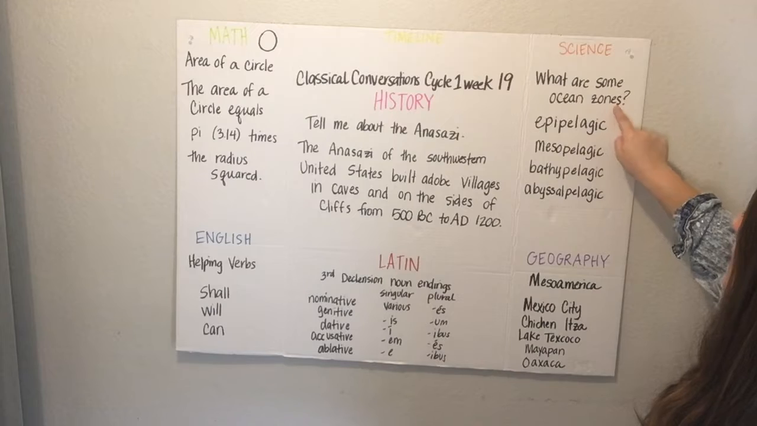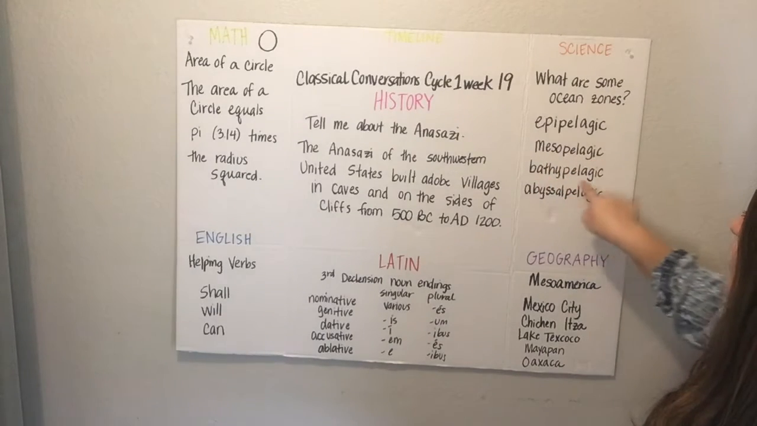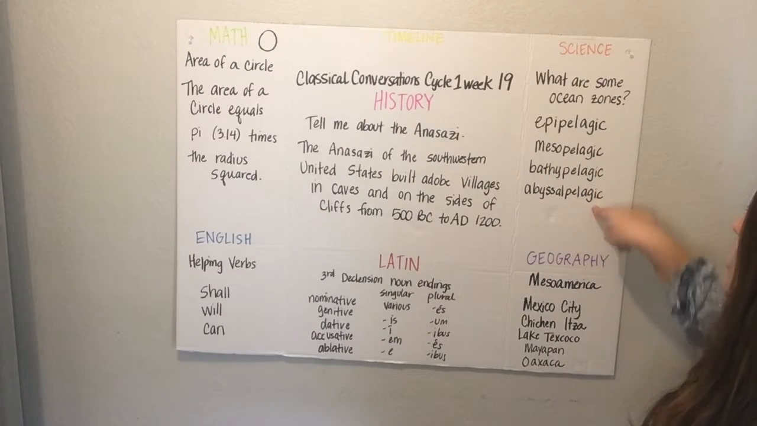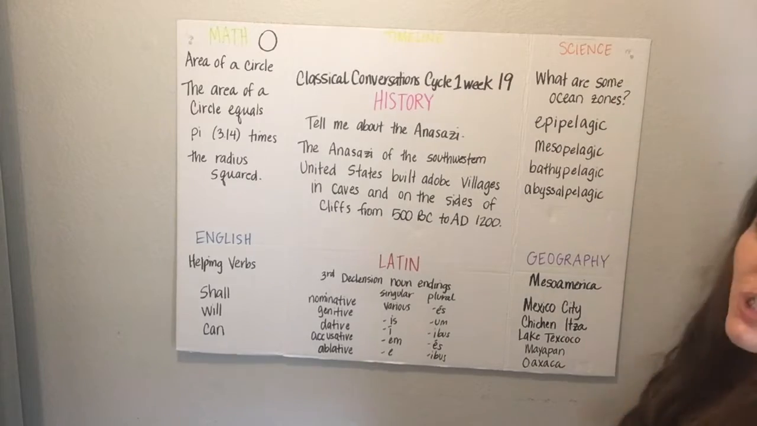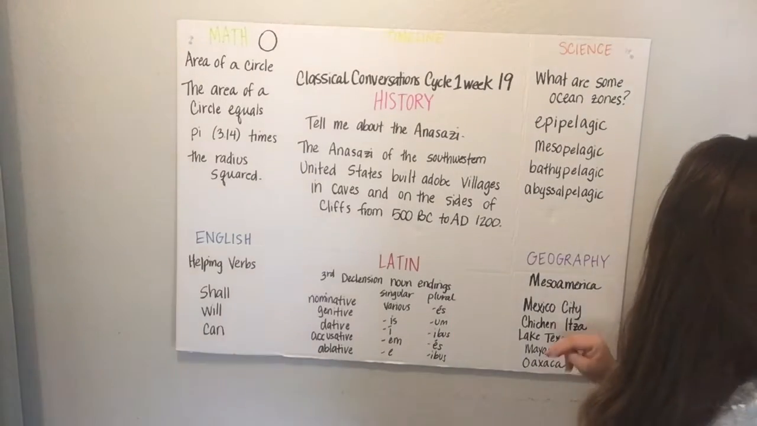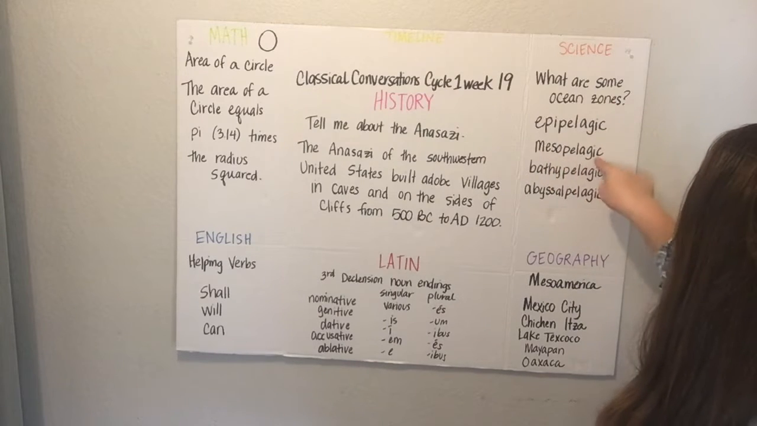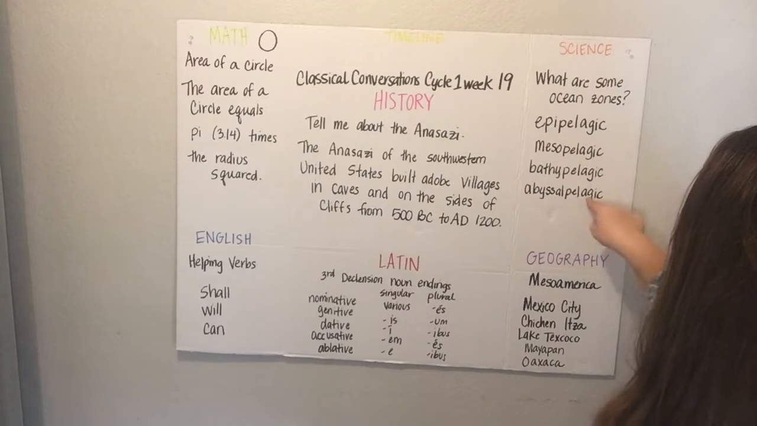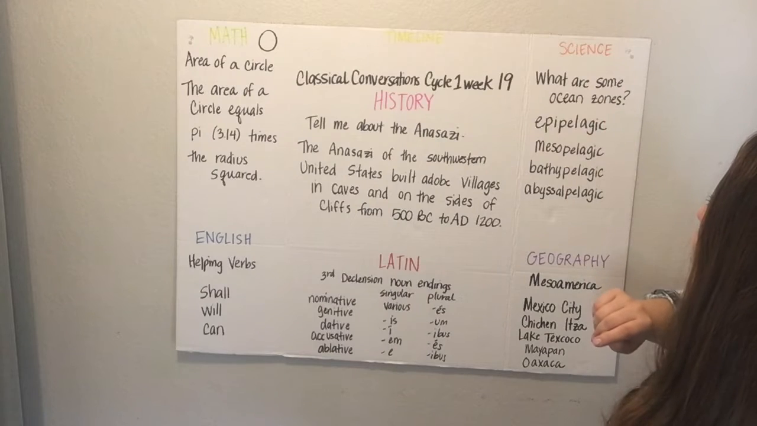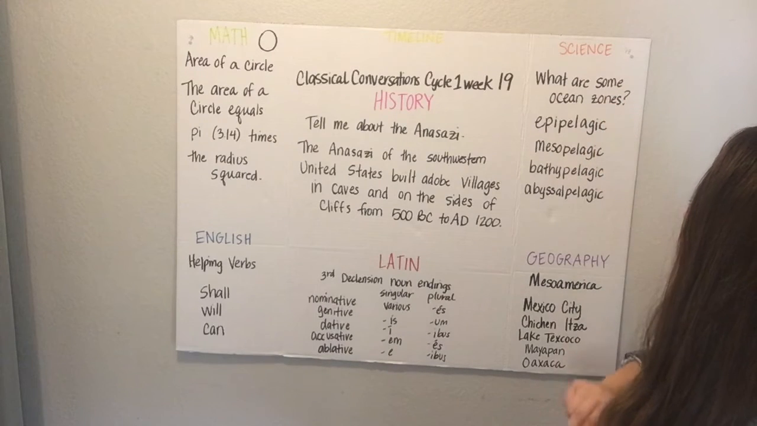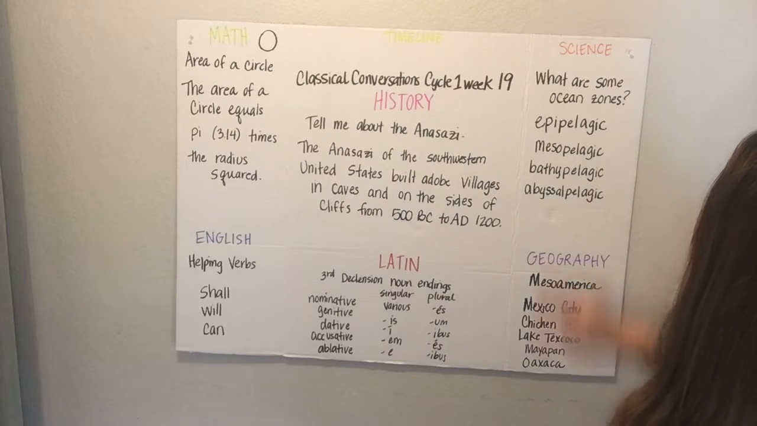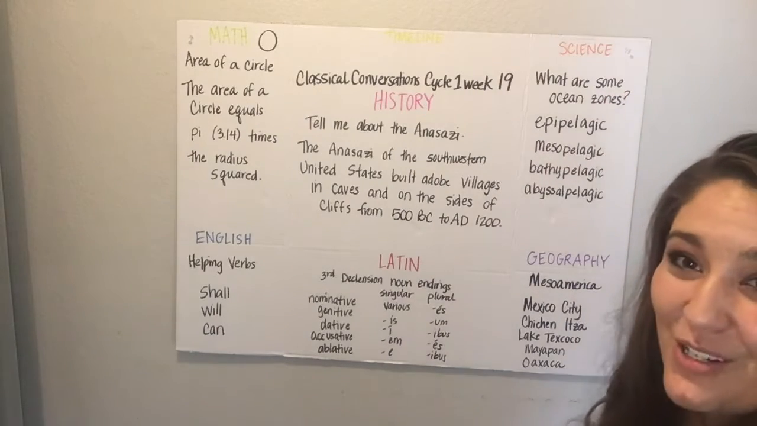Epipelagic zones. Mesopelagic, bathypelagic, abyssopelagic, zones. Let's try that 2 more times. What are some ocean zones? Epipelagic zones. Mesopelagic, bathypelagic, abyssopelagic, zones. What are some ocean zones? Epipelagic zones. Mesopelagic, bathypelagic, abyssopelagic, zones. And that was our science.